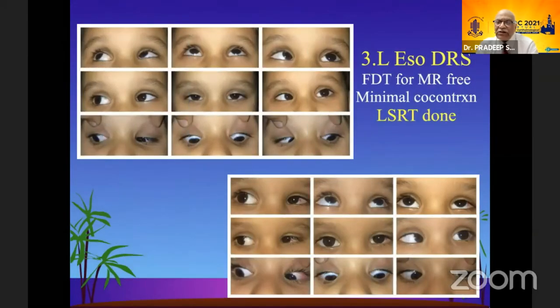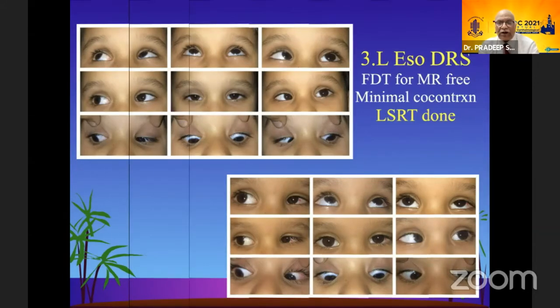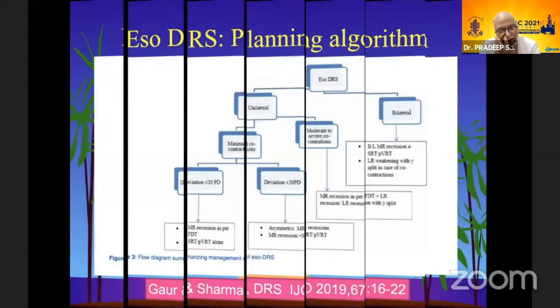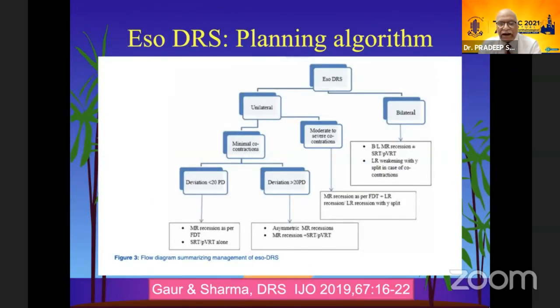So if you have an eso-DRS in which the minimal co-contraction is there and FDT for MR is slight, then LSRT alone may be done to improve the abduction and correct the esotropia. So this is a planning algorithm which you can find in the Indian Journal of Ophthalmology, which we have published, which can be used for planning the surgeries.